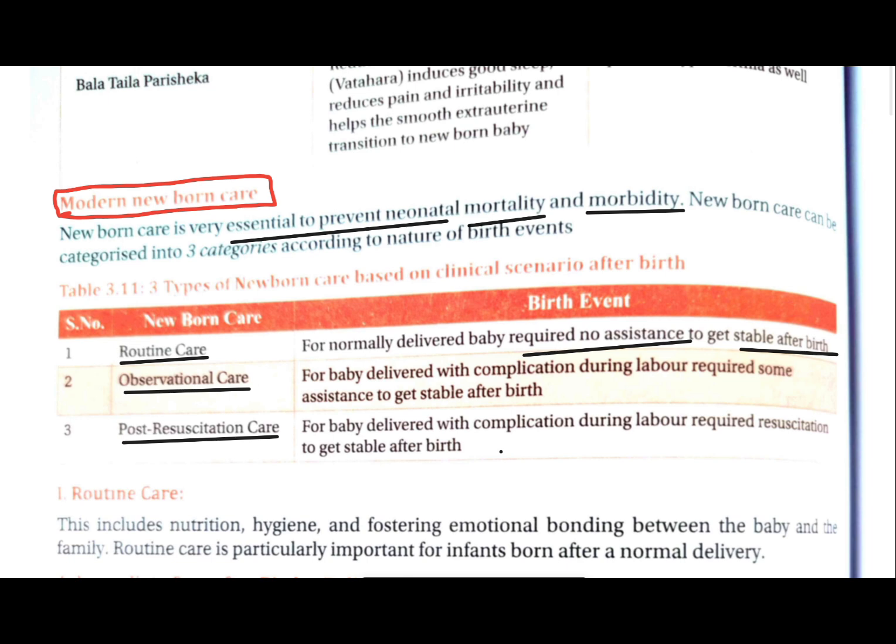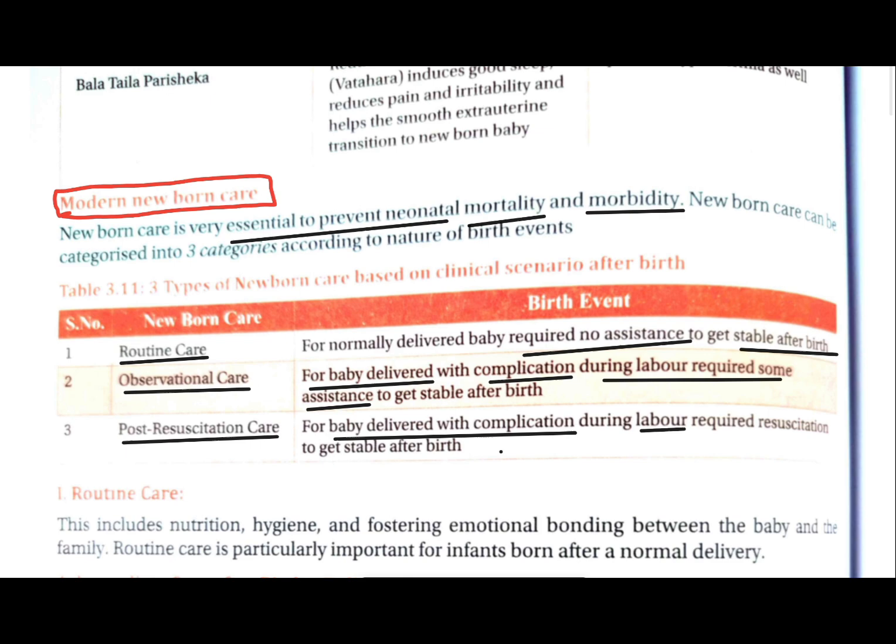Second is observational care, which is for babies delivered with complications during the labor who may require some assistance to get stable, so observational care is important for those babies. Third is post resuscitation care, for babies delivered after complications during the labor, who require resuscitation to get stable after the birth. So those babies require this kind of post resuscitation care, right? So understand, first is routine care, second is observational care, and third is post resuscitation care.